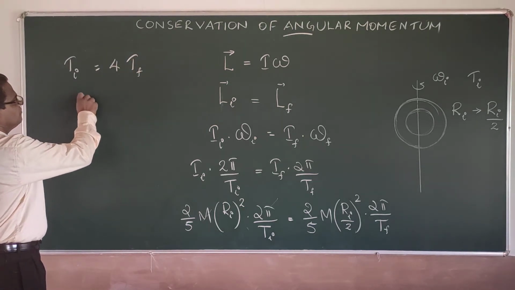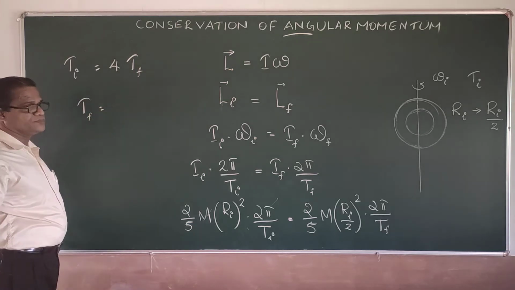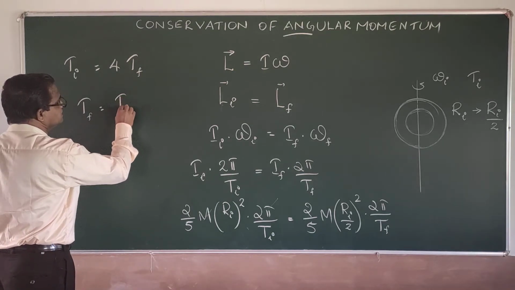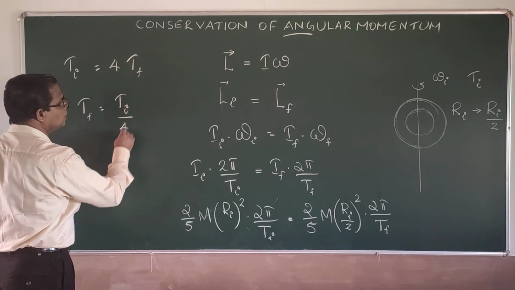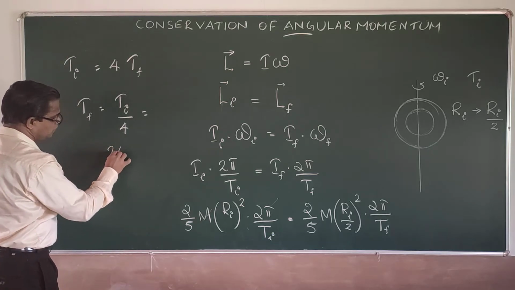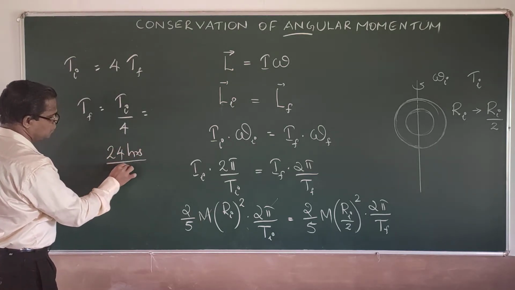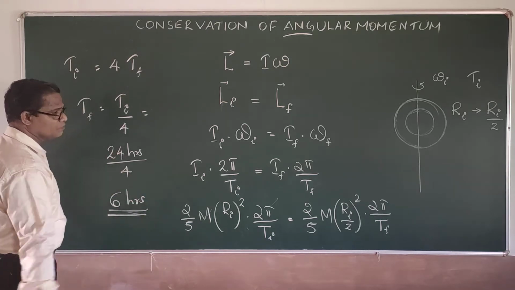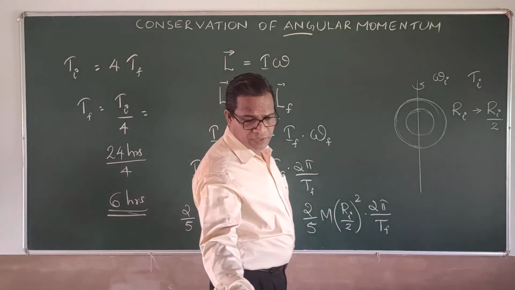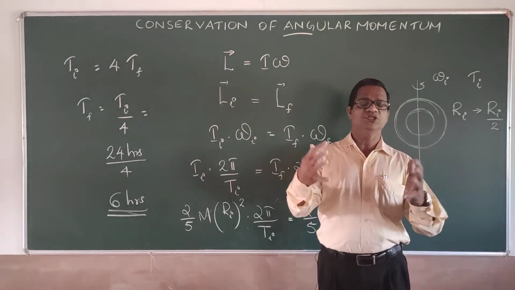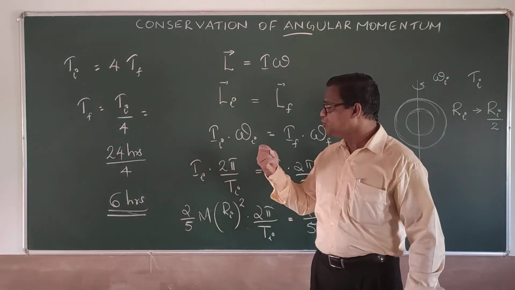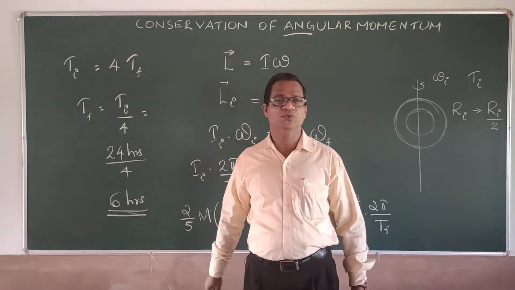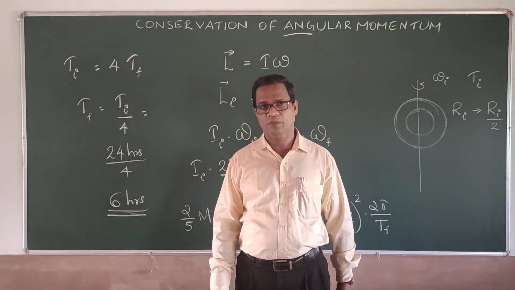Therefore the final time period after shrinking will be equal to the initial time period by 4, that is 24 hours by 4, so the answer is 6 hours. So if Earth were to shrink to half its initial radius, then the duration of the day becomes 1/4 of the original value, that is 6 hours.